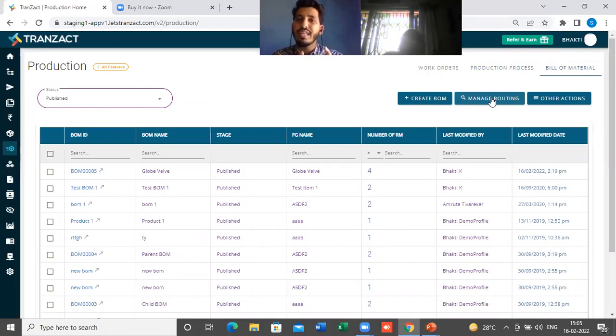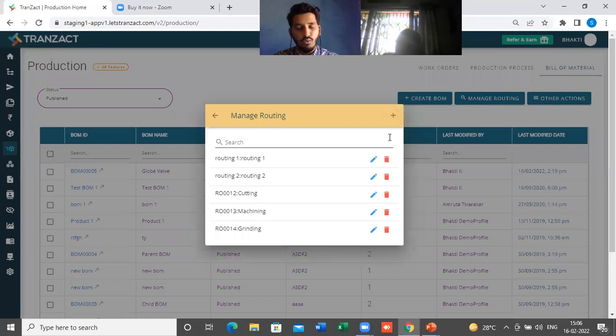Now people will ask me, what is this routing? Routings are the processes which you carry out to complete your production. For every finished good production, let's say you have some processes like cutting, grinding, and finishing. All those processes we have to add here in the routing section. To add a new routing, you simply click on manage routing here, and you can add a new routing, or edit or delete the existing routings present in the system.